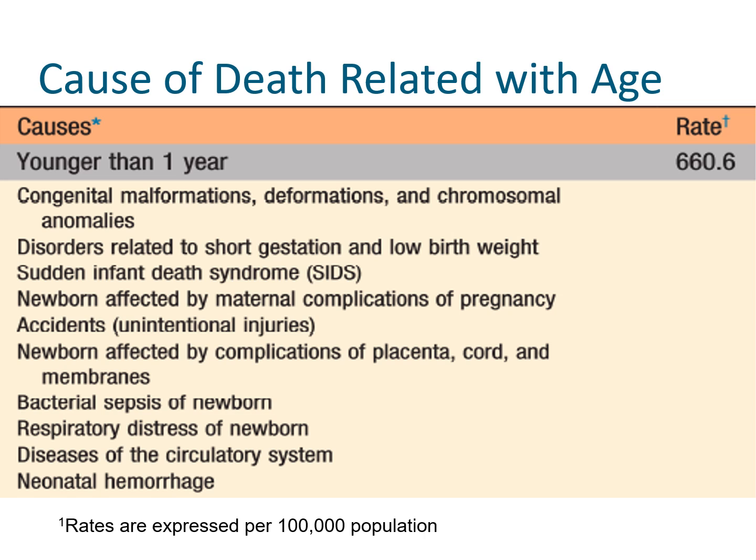These are the leading causes of death in the first year of life in the United States. As you can see in the table, the top cause of death is congenital anomalies. And this is followed by prematurity and low birth weight, then SIDS or sudden infant death syndrome. We will discuss this later. And maternal complications of pregnancy, and then accidents. As you can see here, bacterial sepsis of the newborn. This is the only cause of death here that is infectious in nature.